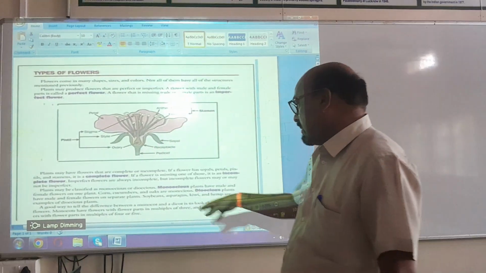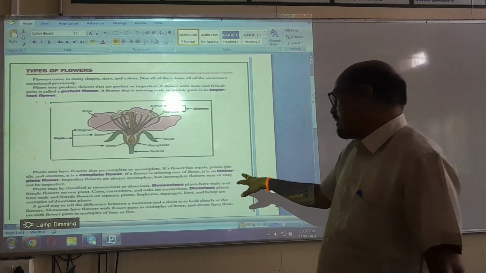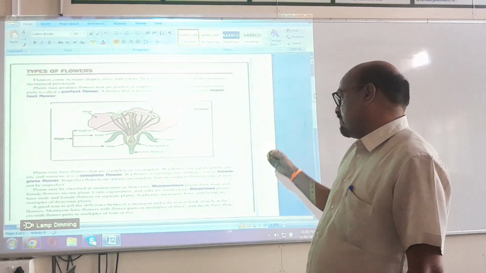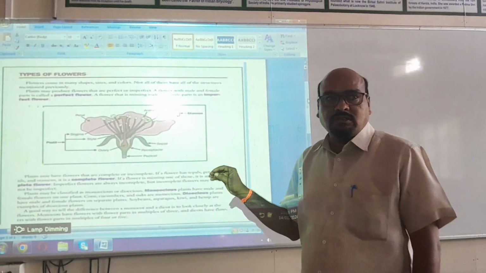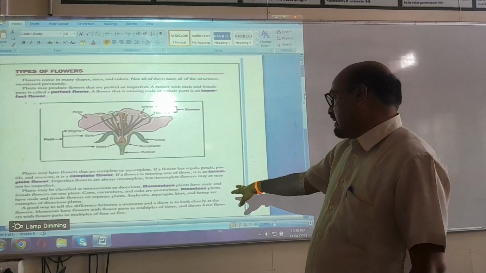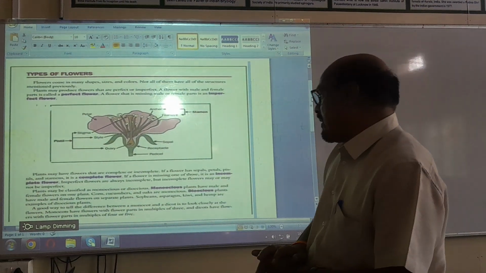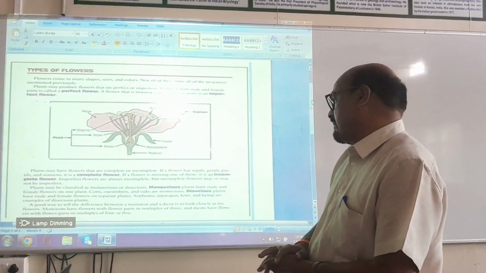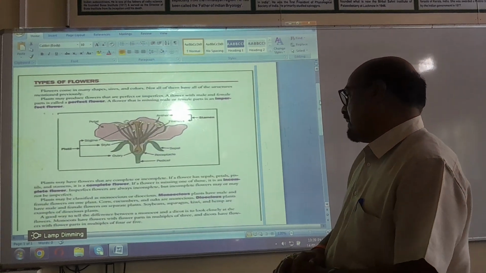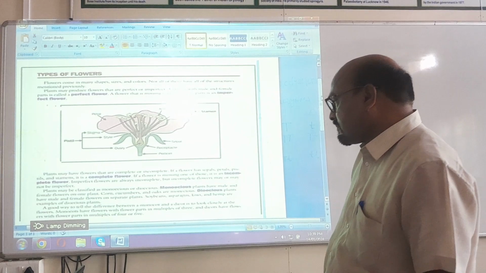And on the other hand, if the flower is missing any one of those parts, that is, it may be missing sepals, it may be missing petals, or it may be missing the pistil, then this flower is called an incomplete flower. So imperfect flowers are always incomplete, but an incomplete flower may or may not be perfect.